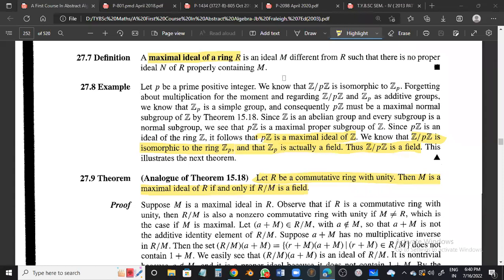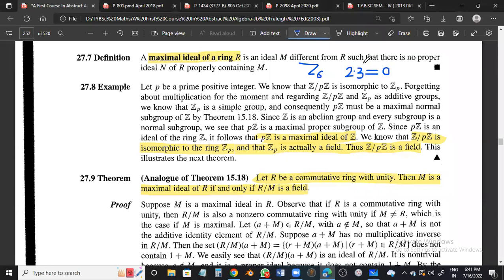Actually, Zn is not an integral domain in general. Why? Because if I take the example of Z6, 2 into 3 is equal to what? 0.